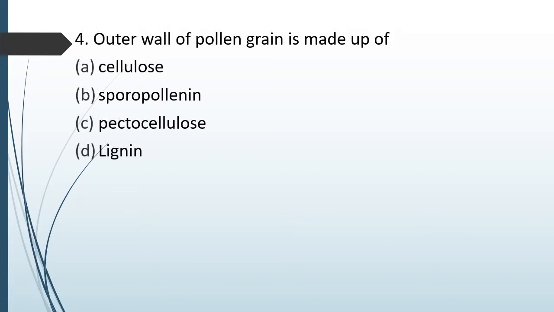Question number 62. The outer wall of pollen grain is made up of cellulose, sporopollenin, pectocellulose or lignin. Outer wall of the pollen grain, also called exine, is made up of. The correct answer is option B, sporopollenin.